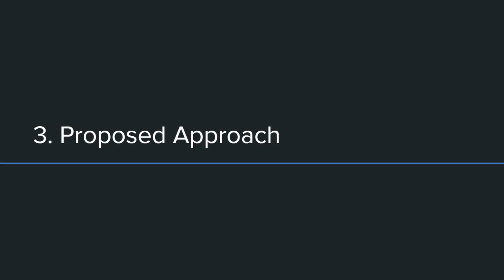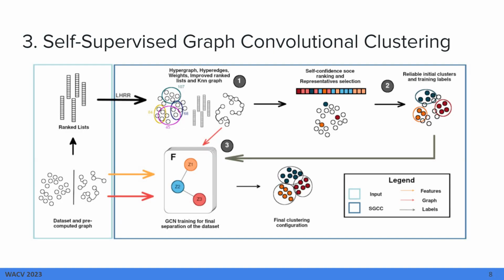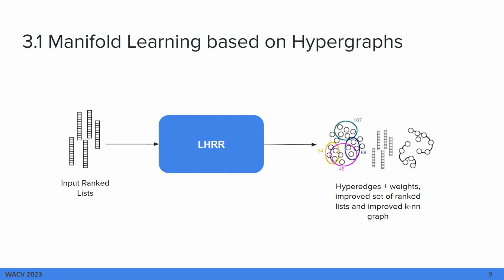So, for our proposed approach, we have proposed the self-supervised graph convolutional clustering, which is a clustering method based on three main steps. In the first step, we get the input ranked list obtained from the features of the dataset and pass them through the log-based hypergraph of ranked references, which is a manifold learning algorithm based on hypergraphs. From this manifold learning algorithm, we get the hyperedges created by the algorithm, alongside their weights, the improved set of ranked lists, and an improved KNN graph.